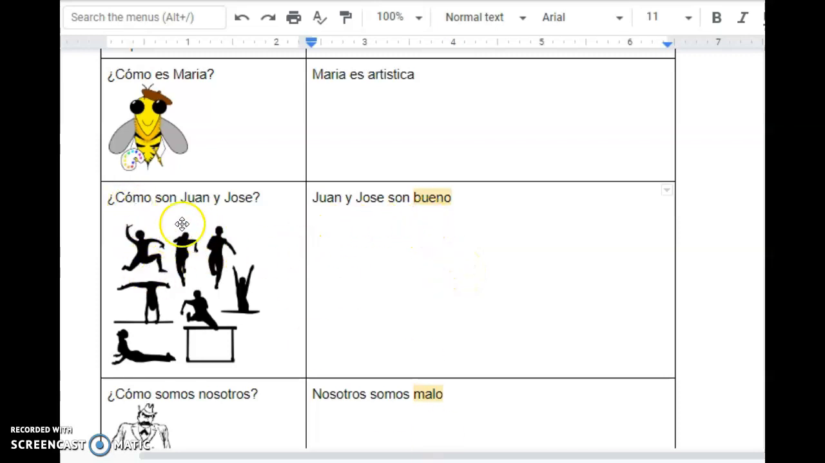So if we look at this one here of Juan y Jose, ¿Cómo son Juan y Jose? So here, I mean, they're doing sports. We can say they're good. They're good at sports. So that works out fine. But however, the word bueno is wrong. And the reason it's wrong is because Juan and Jose is more than one person.